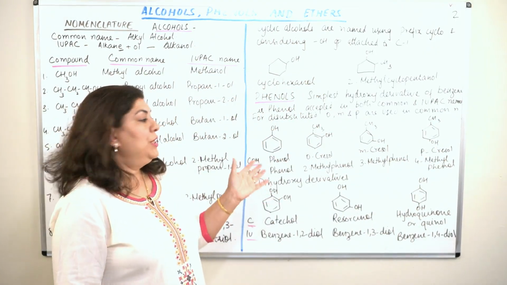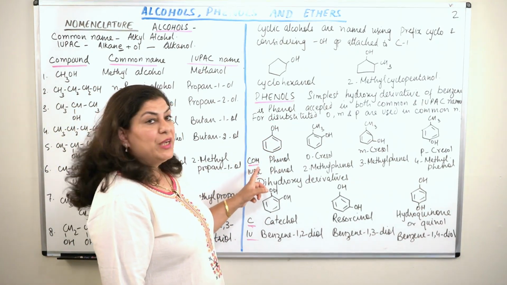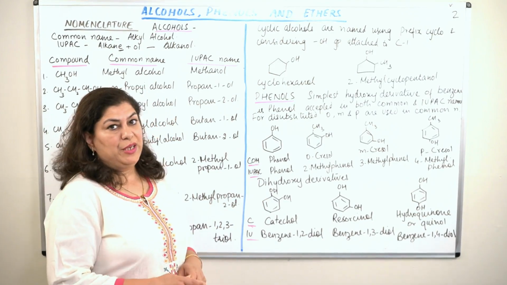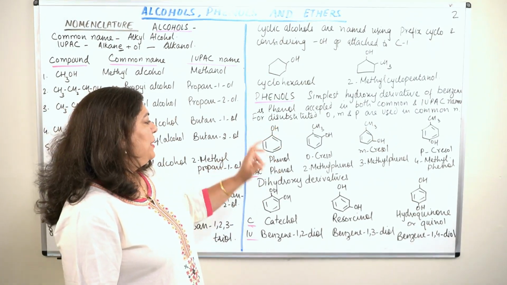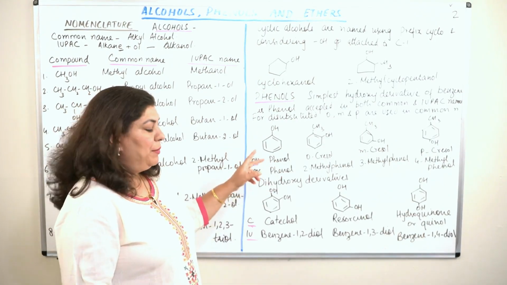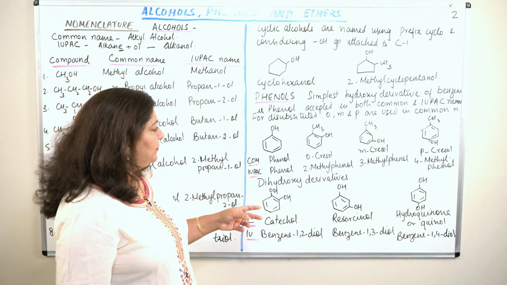So let us now see how the naming is done. This is phenol. The common names are given on top and the IUPAC names at the bottom. Phenol is a benzene ring to which OH has been attached, so we use the same name in both nomenclatures.